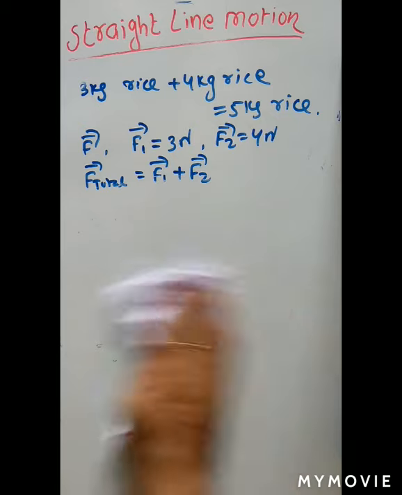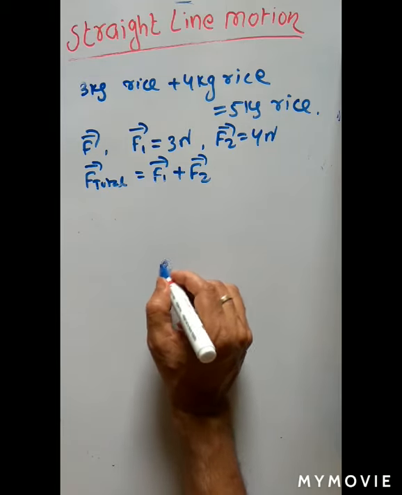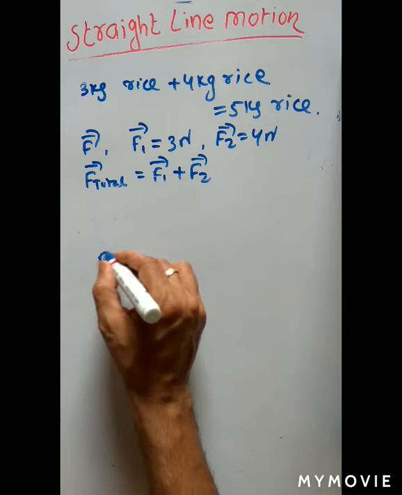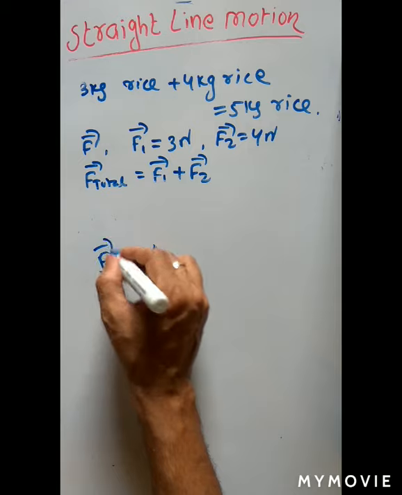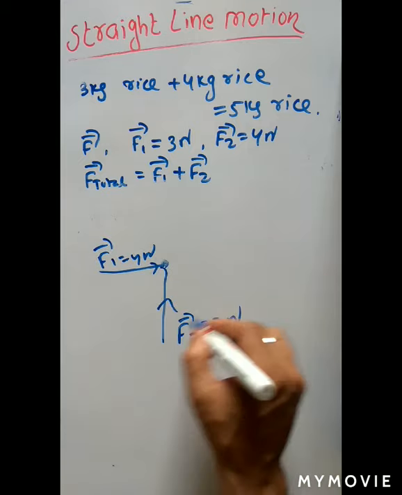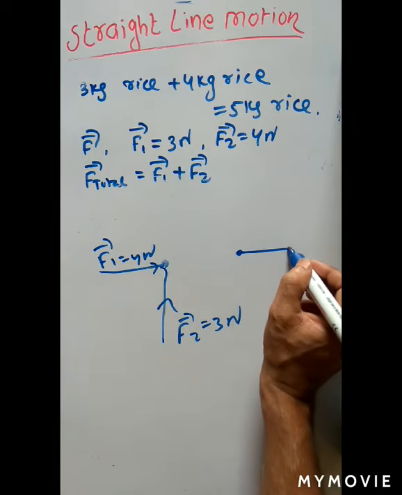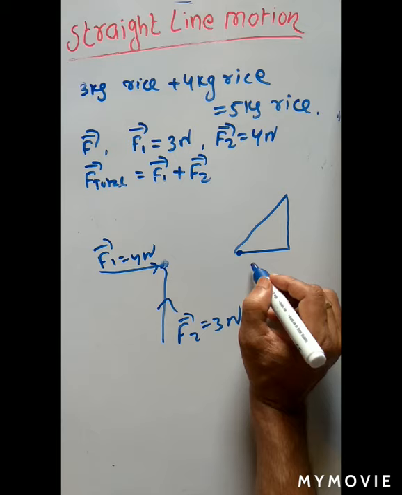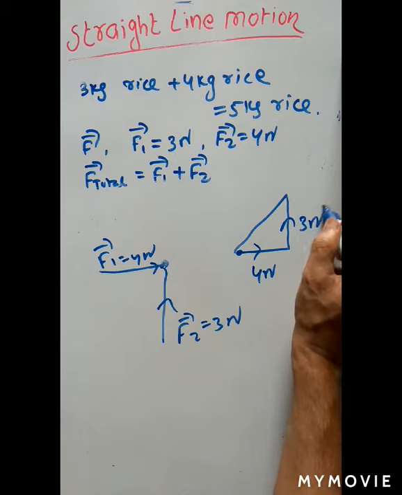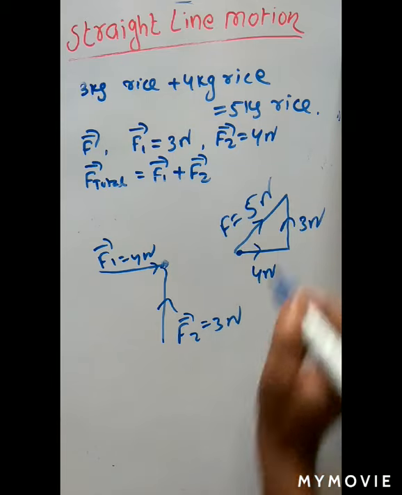Similarly, suppose this is a body, on this body two forces are acting. F1 is equal to 4 Newton towards east direction, F2 is equal to 3 Newton towards north direction. If you add these two forces, you see this is F1 which is equal to 4 Newton, this is F2 which is 3 Newton. So the resultant force, if you calculate, it will come 5 Newton.